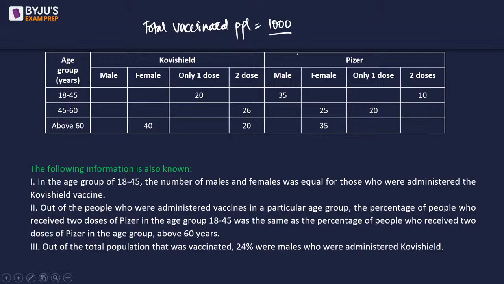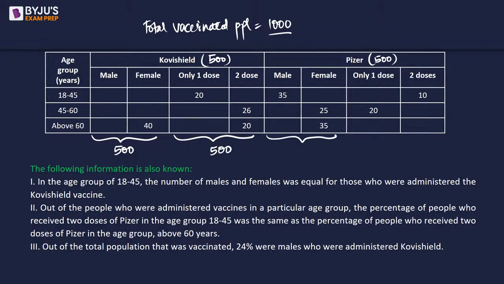Okay, so that we don't have to deal with point values. Let's assume 1000. So if that is 1000, we can say that the number of people under Covishield will be 500 and the number of people under Pfizer will be 500. Now these 500 people will be either classified as male or female, or they will be classified as 1 dose or 2 doses.